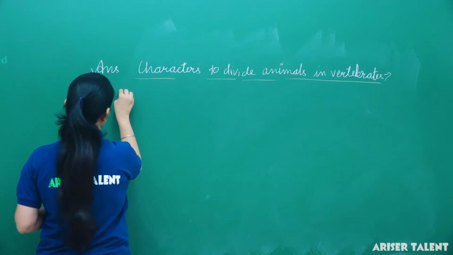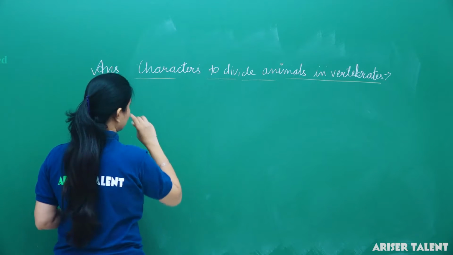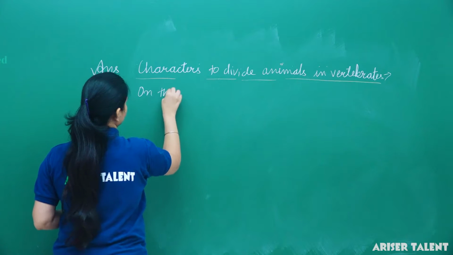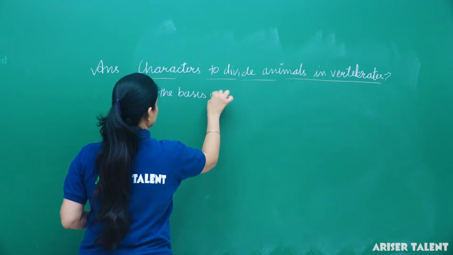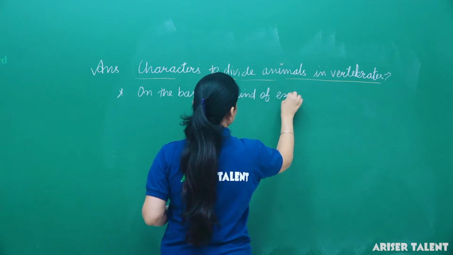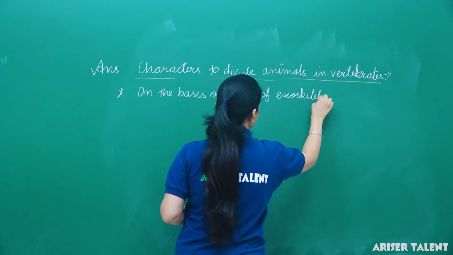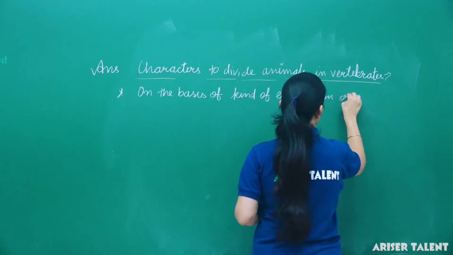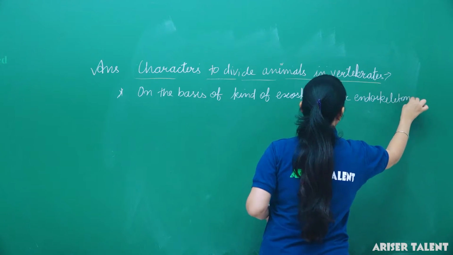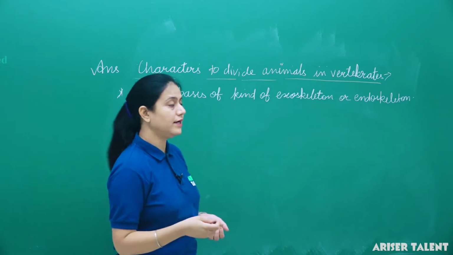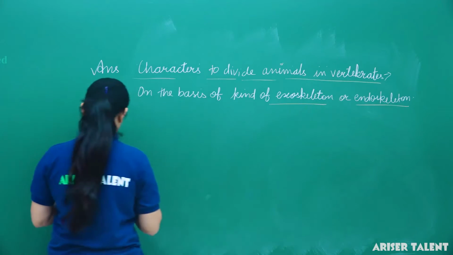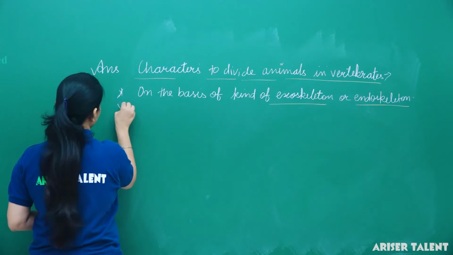Then whether on the basis of kind of exoskeleton or endoskeleton. Exoskeleton means outer skeleton, okay, and endoskeleton means inside the internal skeleton, okay.